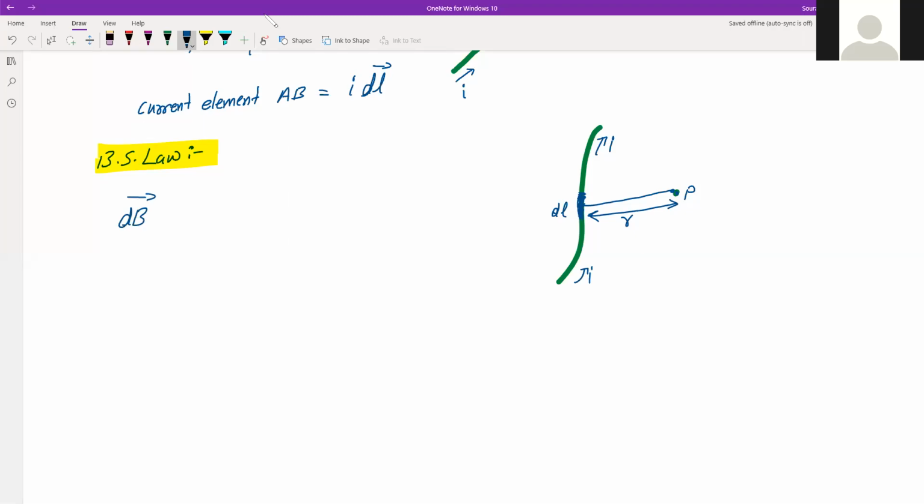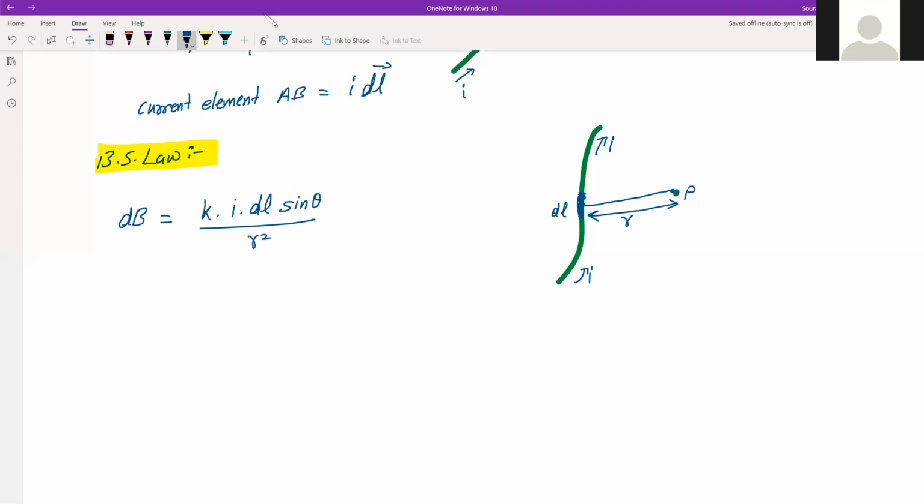B stands for magnetic field. Let us concentrate only on the magnitude first. So this dB in this case is given by the expression k I dl sine theta divided by r square.